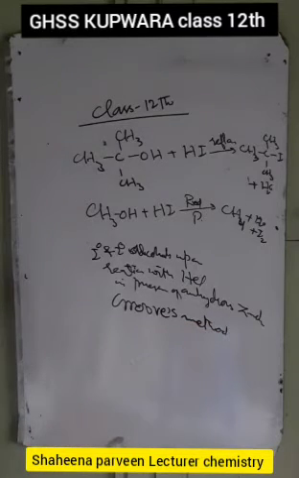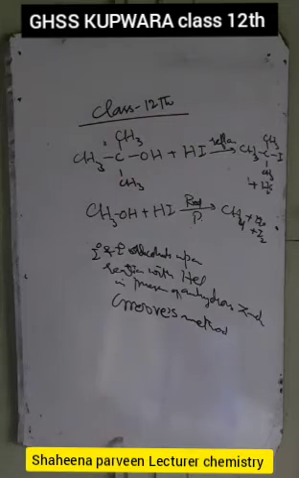In the formation of alkyl chlorides, alcohols react with HCl in presence of anhydrous ZnCl2, zinc chloride. This is the first reaction where we have the cleavage of the CO bond and alkyl chlorides are formed. Now we have the second reaction of the alcohols where we have the cleavage of the CO bond, that is the reaction with PCl5 or PCl3.